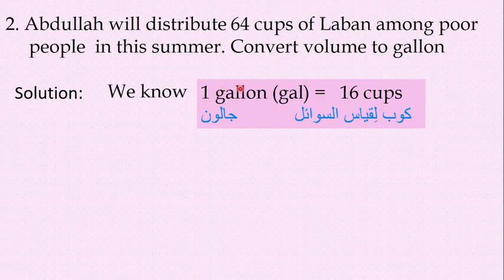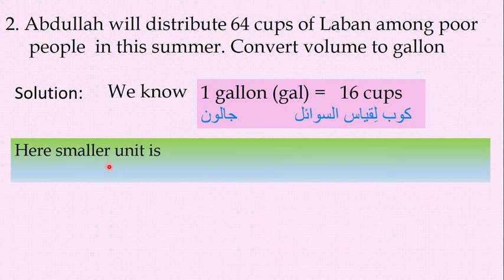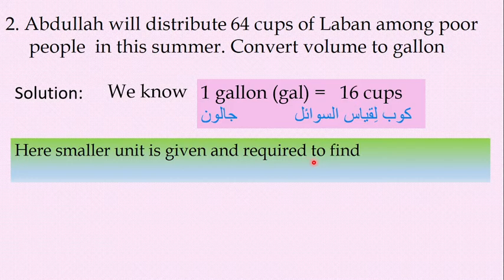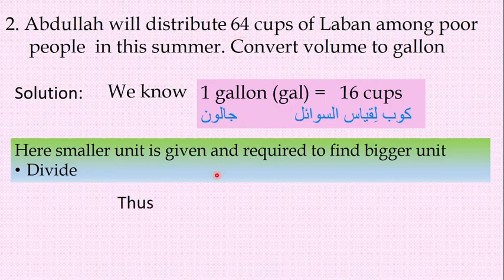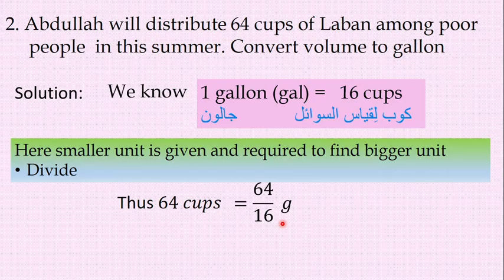Given is cups, the smaller unit. Required to find gallon, the bigger unit. So here the smaller unit is given and we are required to find the bigger unit. Divide now. So 64 cups equals 64 by 16. Now the unit will change: cups will become gallon. 64 by 16 gallon.